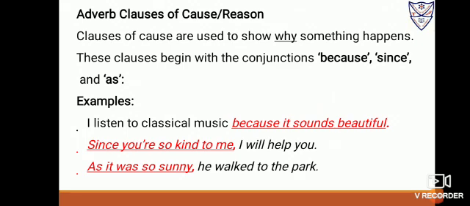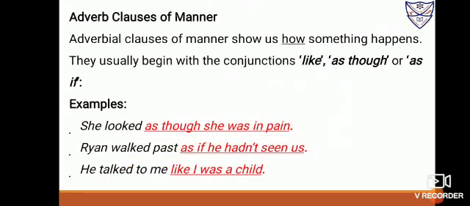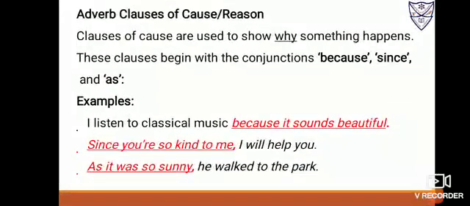Now, adverb clauses of reason or cause: because, since, as. Adverb clauses of reason or cause are used to show why something happens. These clauses begin with the conjunctions because, since, as. I listen to classical music. Why? Because it sounds beautiful. I will help you. Why will you help me? Since you are so kind to me. Because you were kind to me, I'll help you. As it was so sunny, he walked to the park. Why did he walk to the park? As it was so sunny.